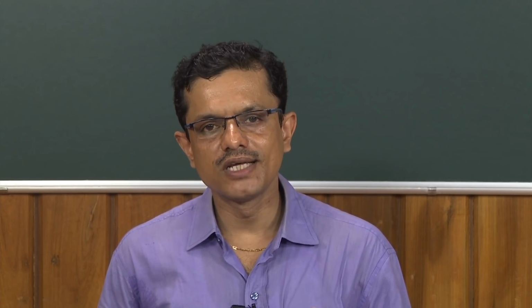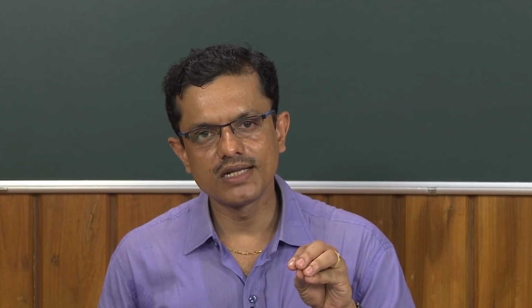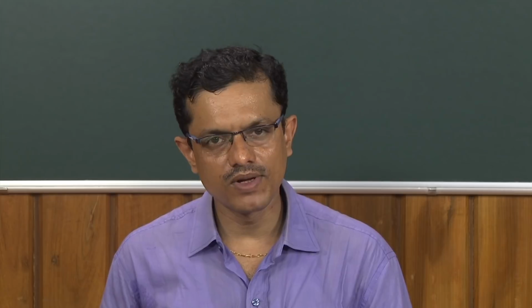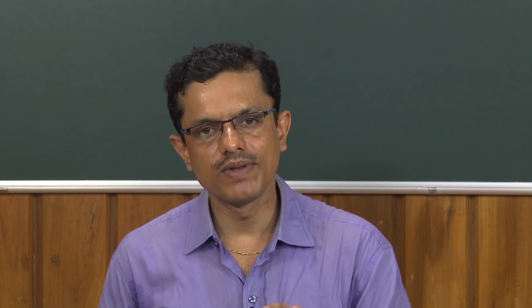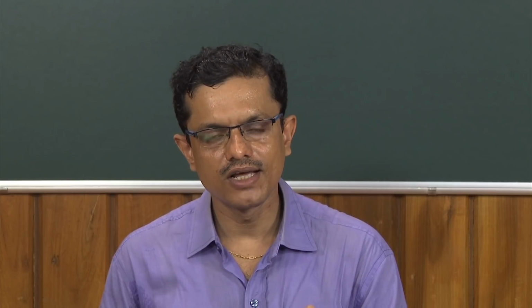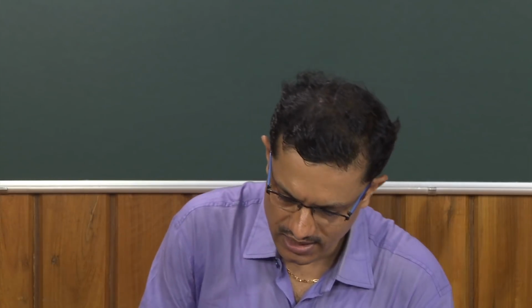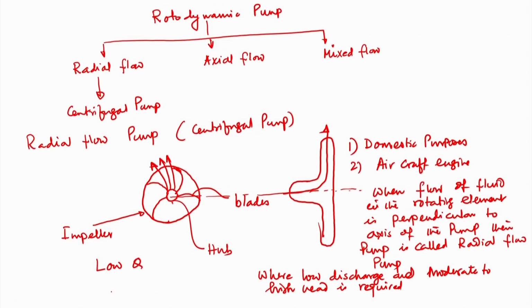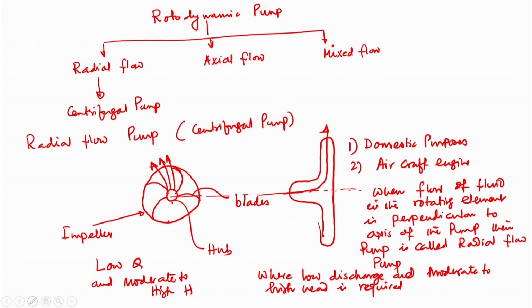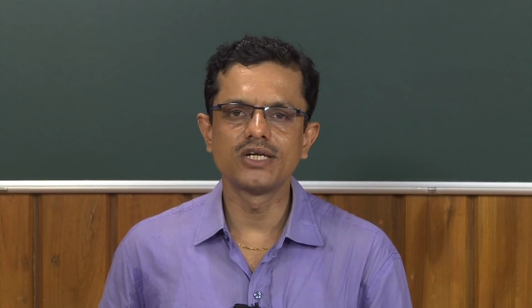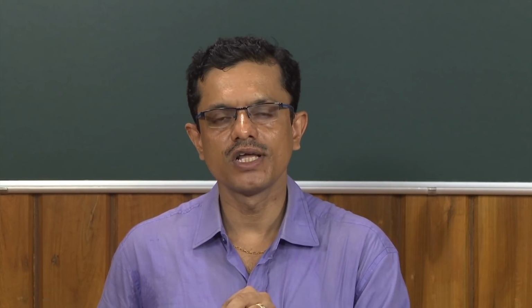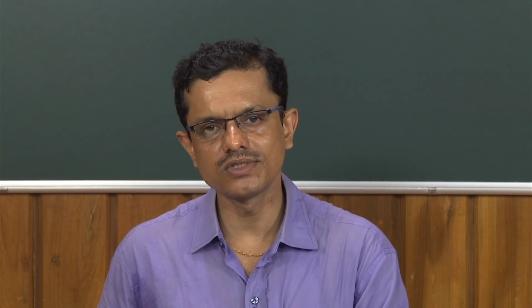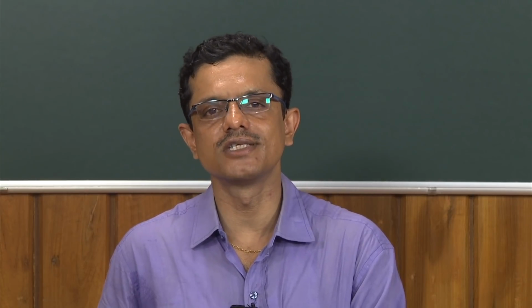When the flow of the fluid in the rotating element is in the perpendicular direction of the axis of the pump, we call it a radial flow pump. That is, low Q and moderate to high H. So, when we require low discharge, low Q flow rate, and moderate to high head, we go for installation of a radial flow pump. It is used mainly in domestic purposes, sometimes in aircraft engines.